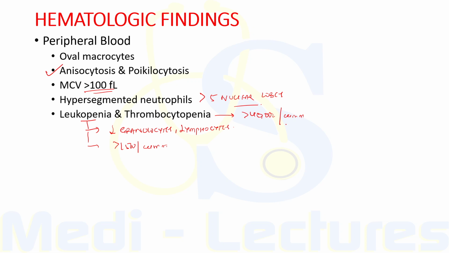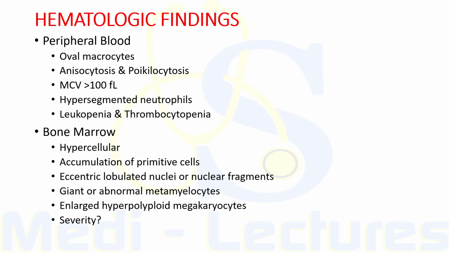When we see the bone marrow findings, in severely anemic patients, the marrow is hypercellular with an accumulation of primitive cells due to selective death by apoptosis of more mature forms. There is an increased number of cells with eccentric lobulated nuclei or nuclear fragments. There can be giant or abnormal metamyelocytes and enlarged hyperpolyploid megakaryocytes. According to the severity, the bone marrow findings are categorized into early, mild, and intermediate forms.